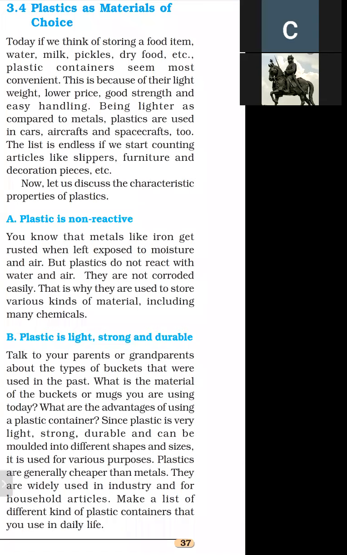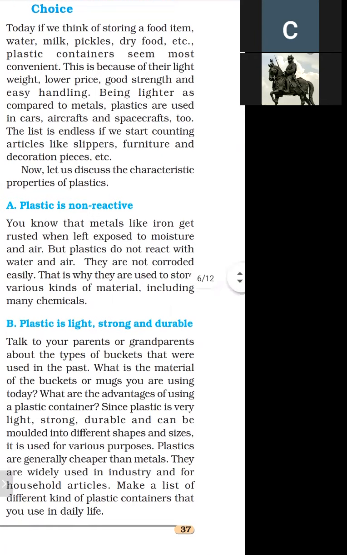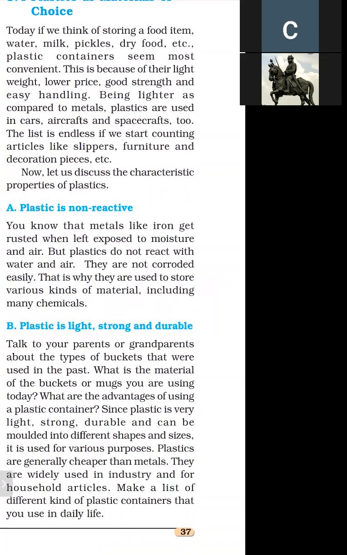they get rusted. So we don't prefer metal, we prefer plastic, and that's why plastics are used for various kinds of material, including many chemicals. Plastic is used for storing many chemicals because it doesn't react with water and air. So out of metal and plastic, we prefer plastic for storing chemicals. So the first property of plastic is that it does not react with water and air.